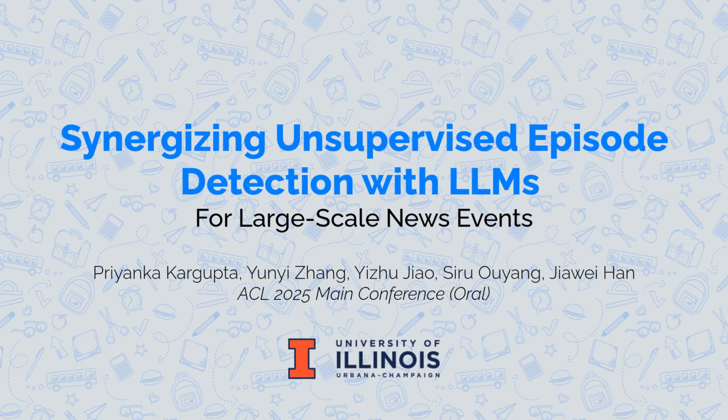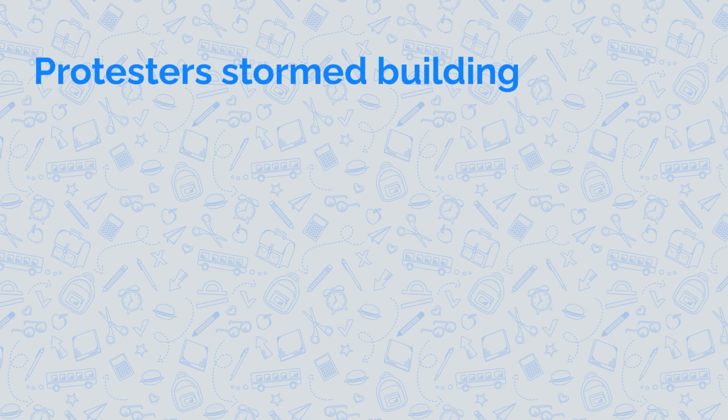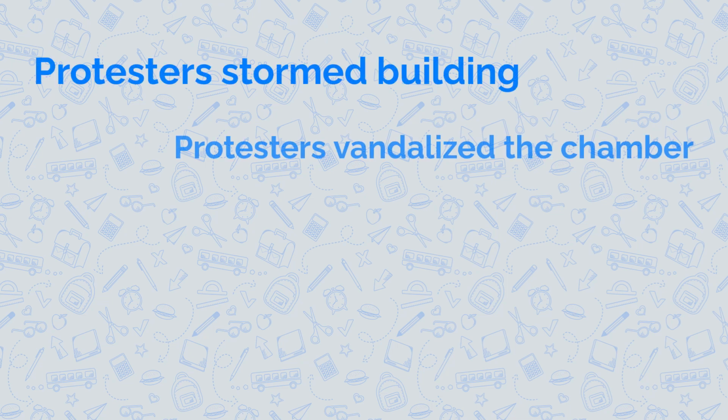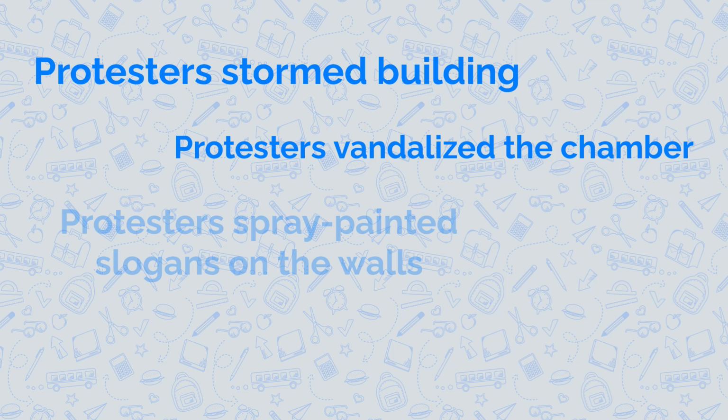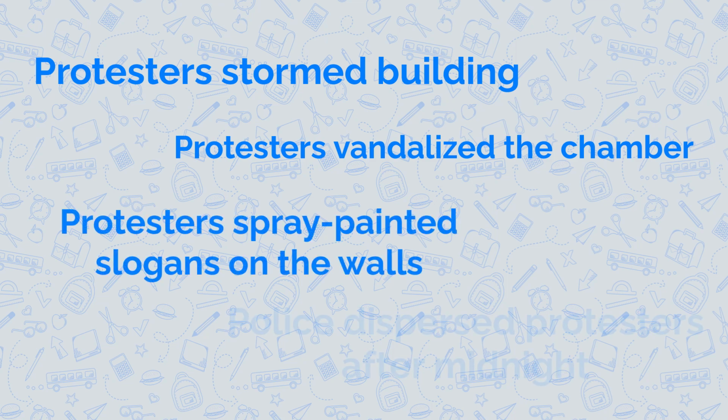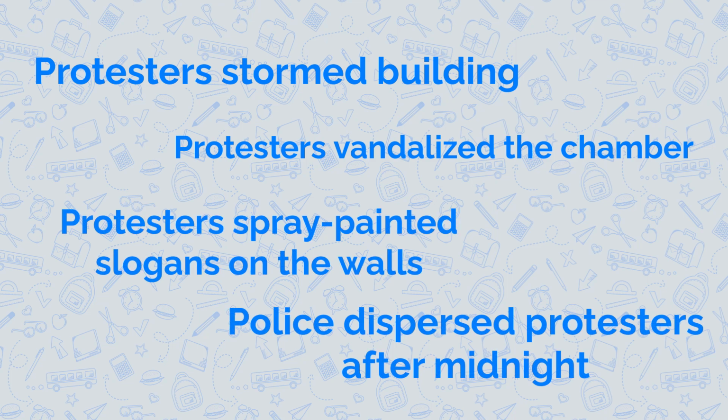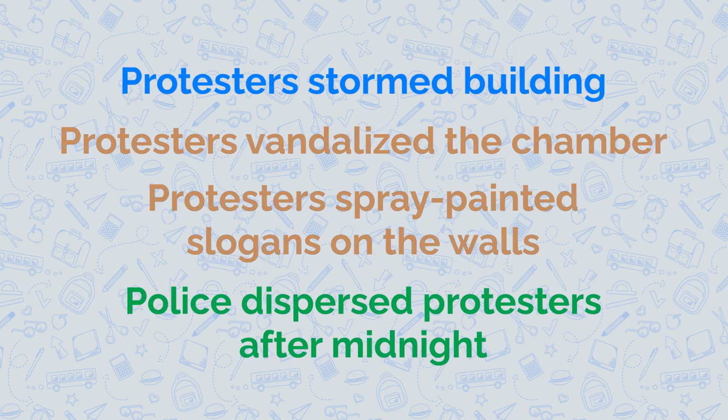We present Synergizing Unsupervised Episode Detection with LLMs for large-scale news events. In the age of real-time news, keeping up with ongoing key events has become increasingly difficult. With dozens of articles covering the same story, readers struggle to piece together a coherent and complete understanding of an event.